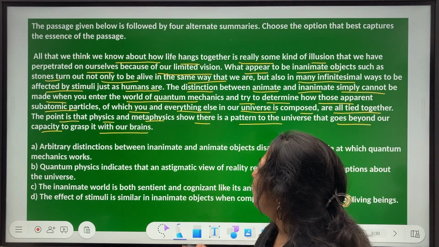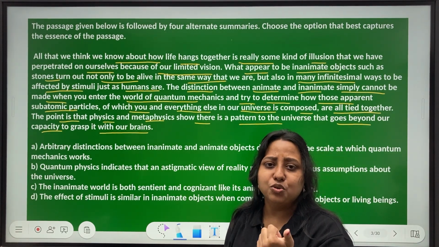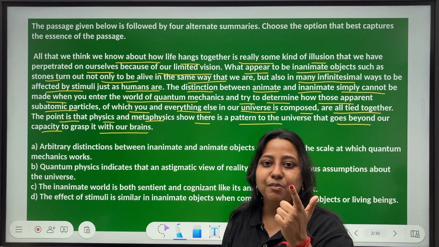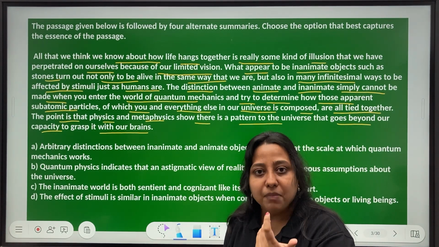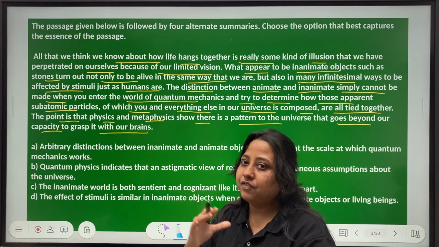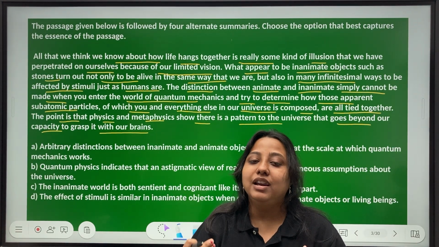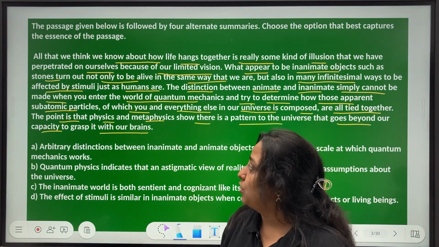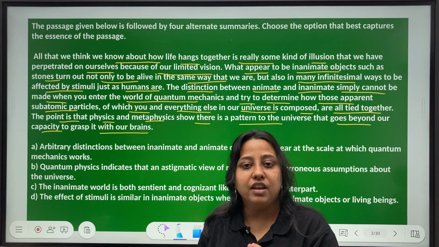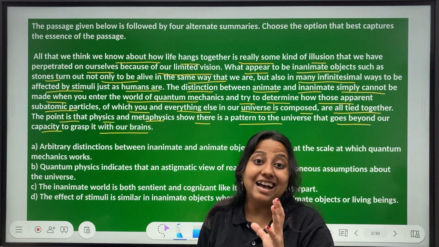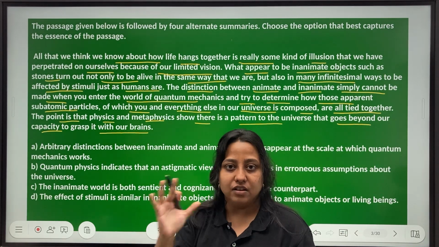Okay, so basically what are we talking about in this paragraph? That whatever we know about life is an illusion. The distinction between inanimate and animate objects seems to disappear once you step into the world of quantum mechanics, and physics and metaphysics show that there is some pattern to the universe that we cannot really fathom. And they have also given the example of the stone to say that just like we are affected by stimuli, they are also affected by stimuli, and they're as living as we are. Okay, now options, remember, comparative analysis.